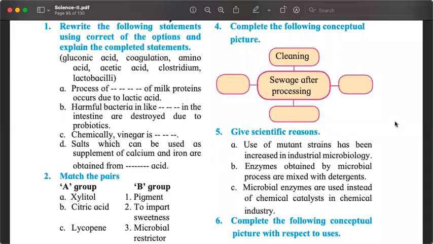Question number 4 also is similar. There is a concept diagram. So complete the following conceptual picture. So what is the picture about? The topic of the picture is at the center, sewage after processing. So what all do we have to do with the sewage? That we have to write. Here also, because there is no particular flow that we are talking about, if you don't want to draw the diagram, that's okay. But you write 4 points, including cleaning. That is question number 4.